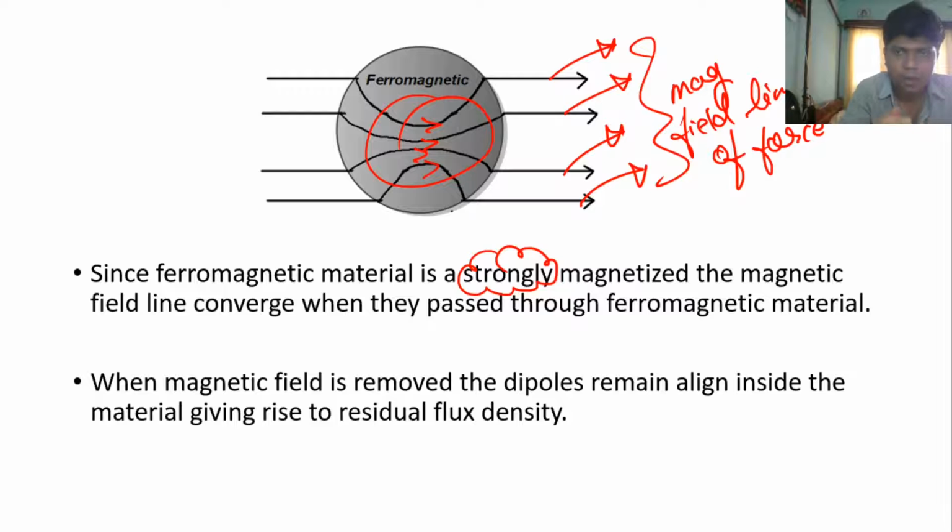Converge means the magnetic field lines of force are close to each other, or near to each other, right?